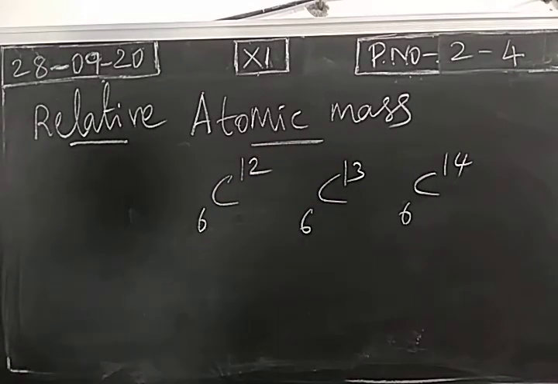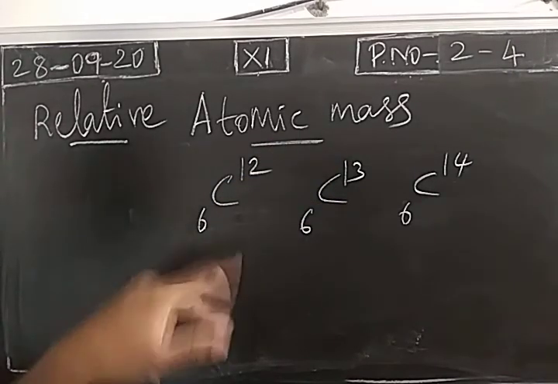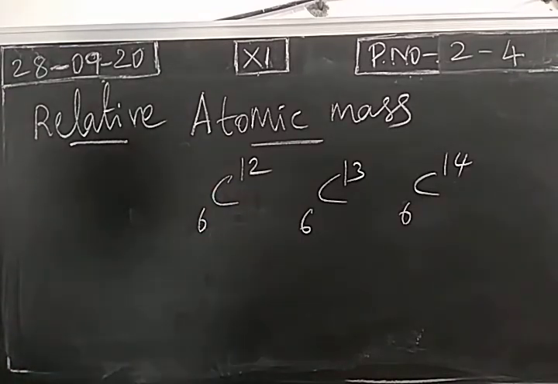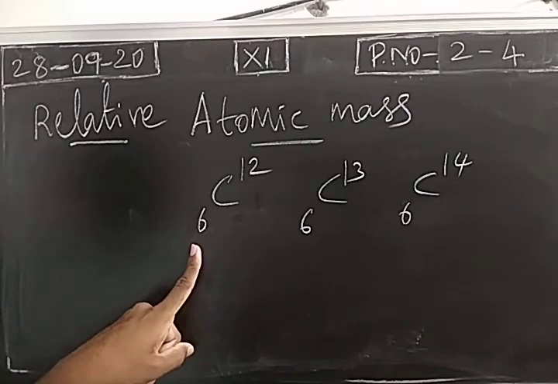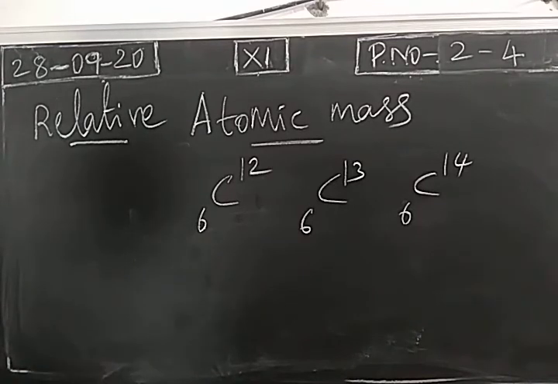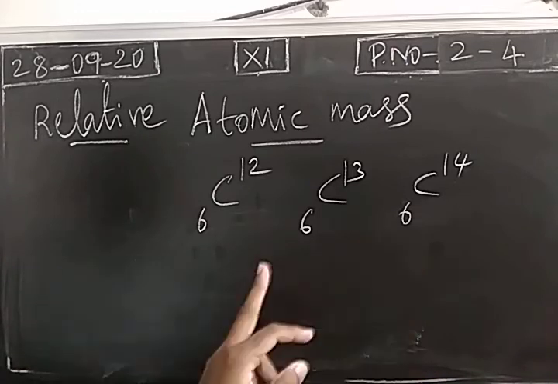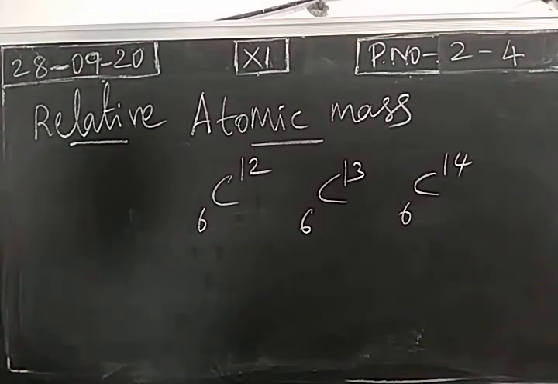So these are all called isotopes. The only difference is number of neutrons. All the three atoms of carbon element are having same atomic number, which indicates number of electrons 6, number of protons 6, but number of neutrons different. 6 neutrons, 7 neutrons, 8 neutrons. Due to the difference in the number of neutrons, carbon element will exist in different isotopic forms.